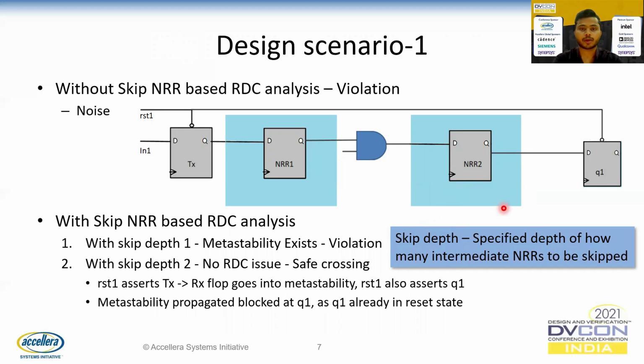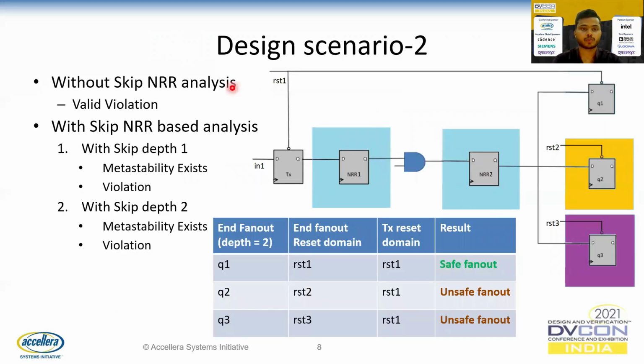Moving to the next slide, design scenario 2. Here, similar to the first design scenario, we have a crossing from TX to NRR1, whereas here we have different fan outs. Here we have 3 fan out paths from NRR1 to Q1, Q2, and Q3 through NRR2.